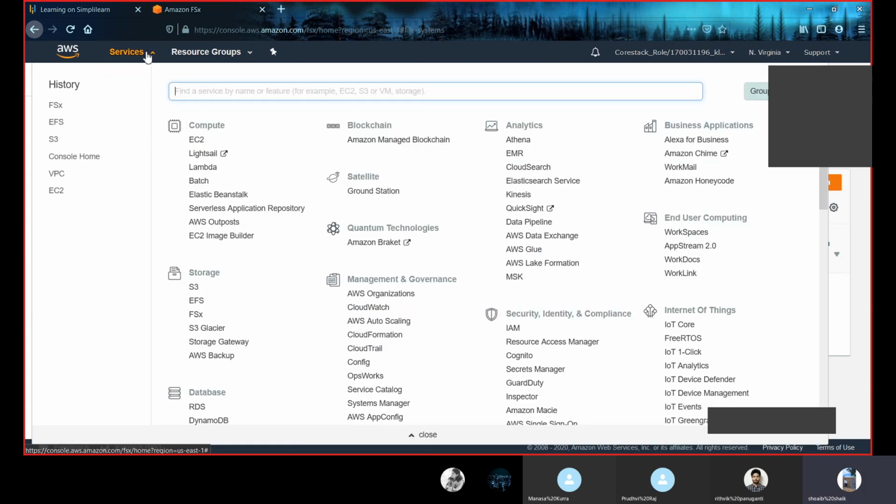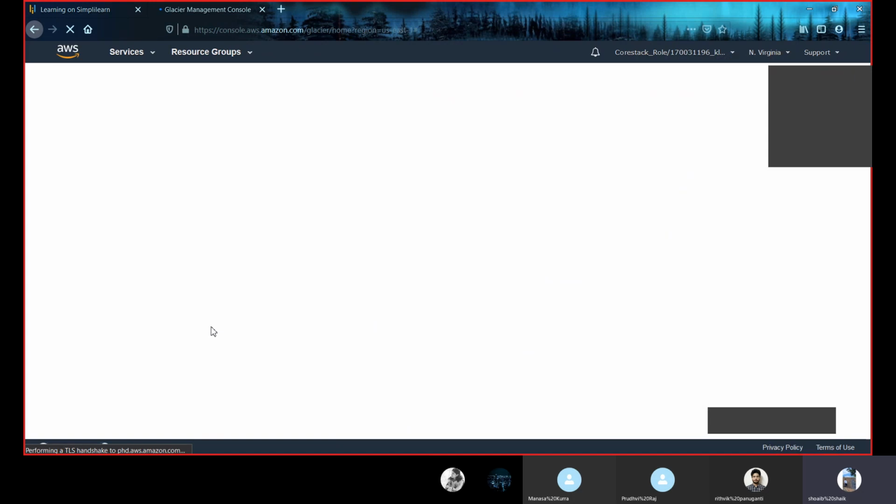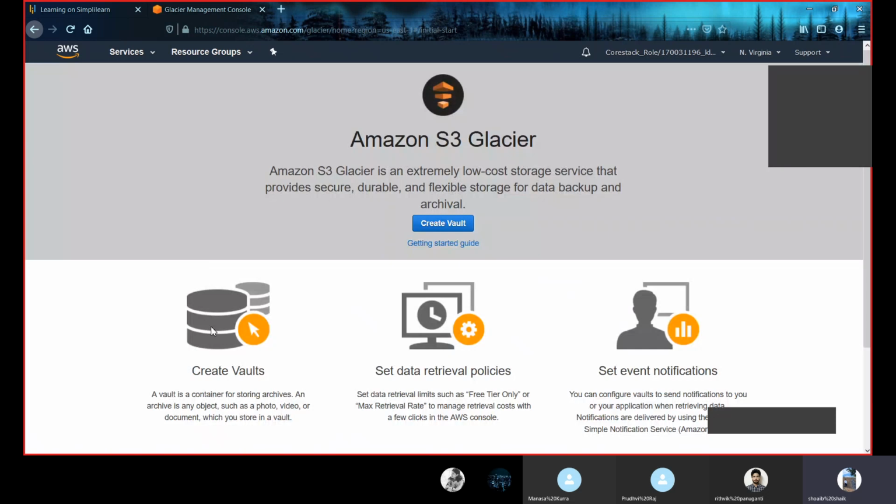So far we discussed three of the storage services provided by AWS. Now, let us move on to the fourth one, that is S3 Glacier. Here S3 stands for Simple Storage Service, and Amazon S3 Glacier is a secure, durable, and extremely low cost storage service.